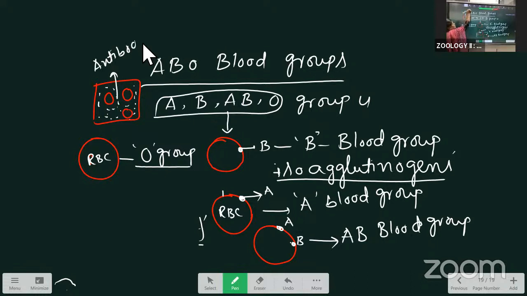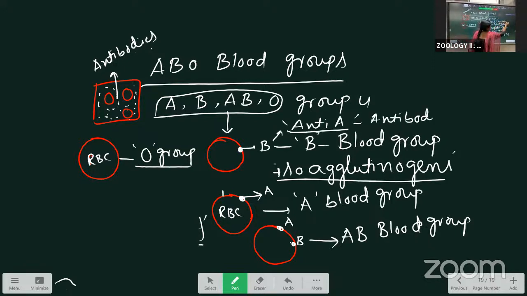Antibodies are present. For example, the B group is having the opposite antibody. Sorry, it is having the B antigen on the surface of the RBC, and the anti-A antibody is present.